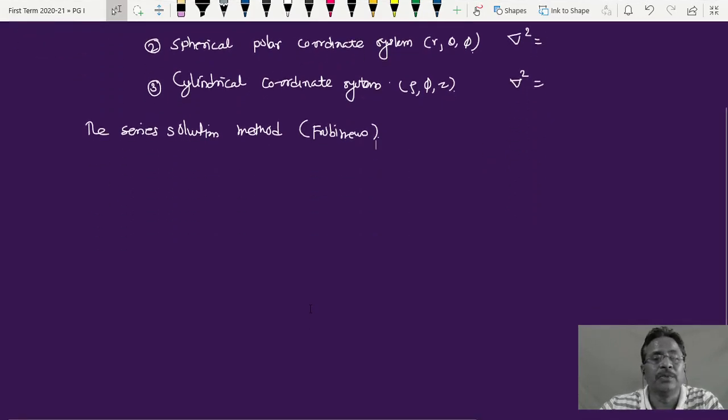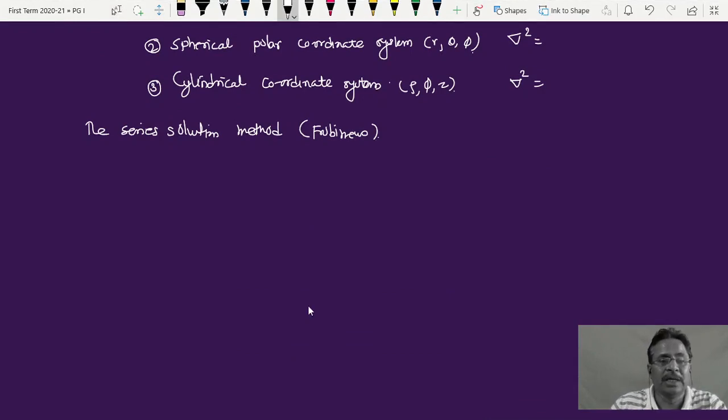While solving the Legendre differential equation by the series solution method in the spherical polar coordinate system, we obtained infinite series.